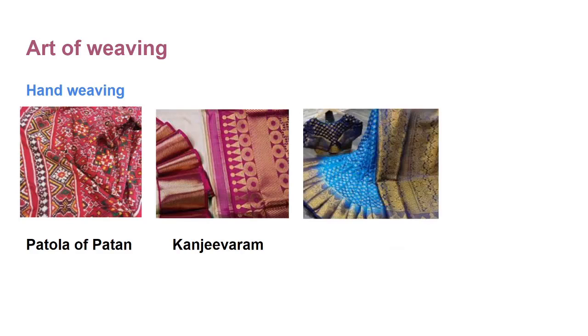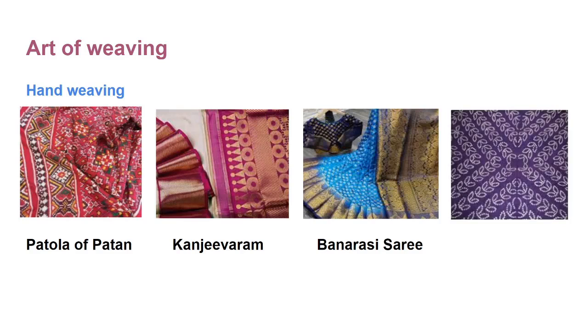Then moving ahead, this is Banarasi sari. Pure Banarasi saris are made from high quality pure silk, and that's why they are very expensive. Even the weaving process also consumes weeks or months. And the last one is Bandhani of Gujarat. Bandhani is an ancient art in Western India, and Bandhani is the Rajasthani art of tying small dots on fabric with a continuous thread and dyeing it.